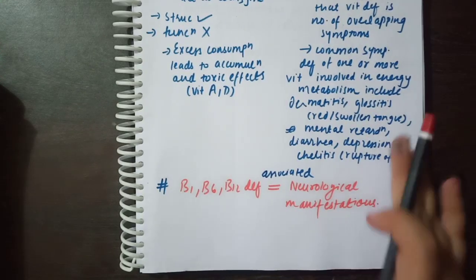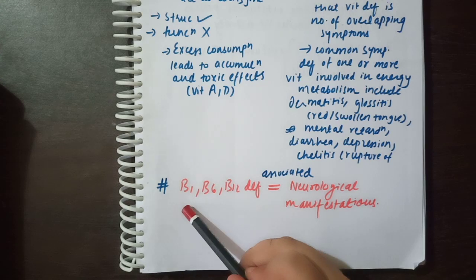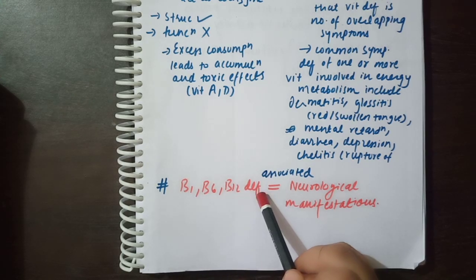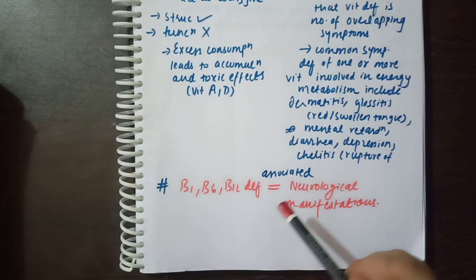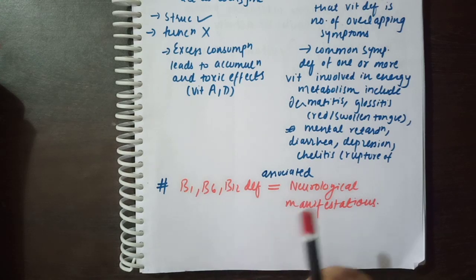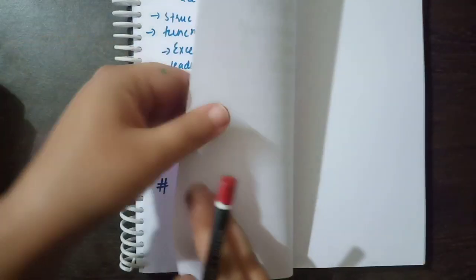Now one major thing that you need to remember is B1, B6 and B12 deficiency is closely associated with neurological manifestation. So this is it.